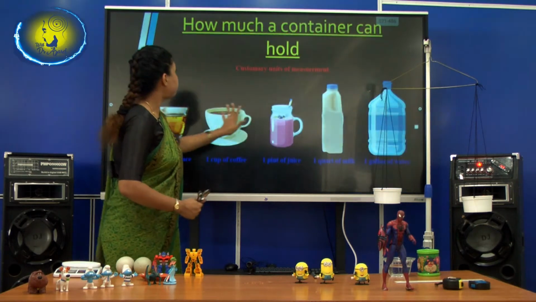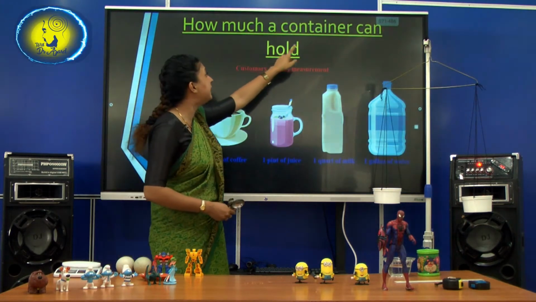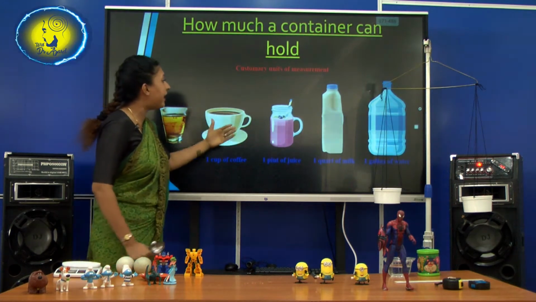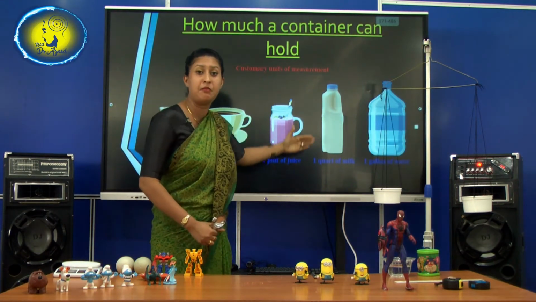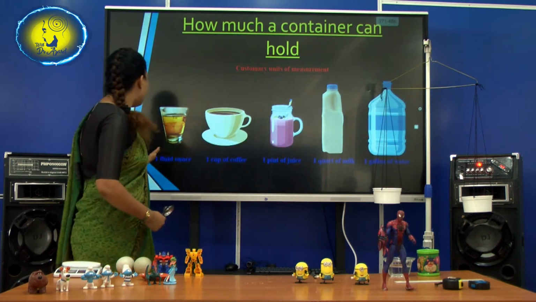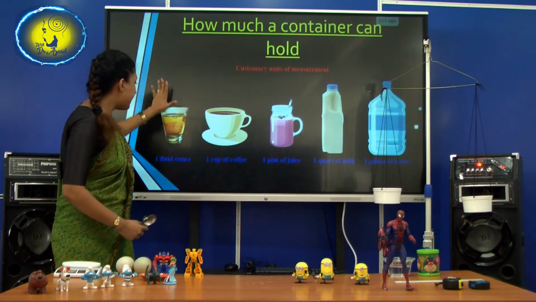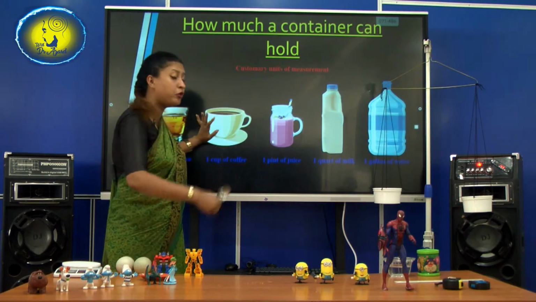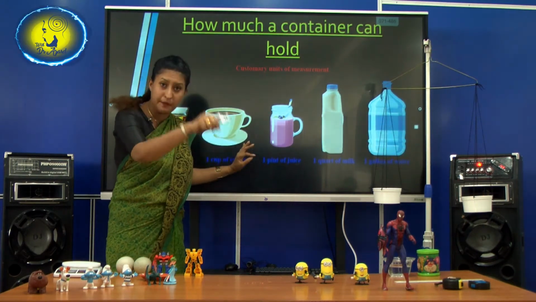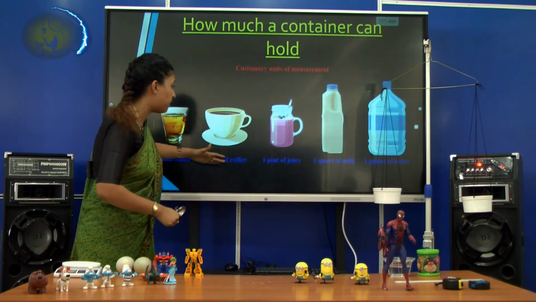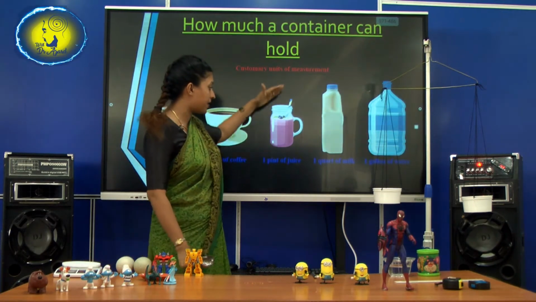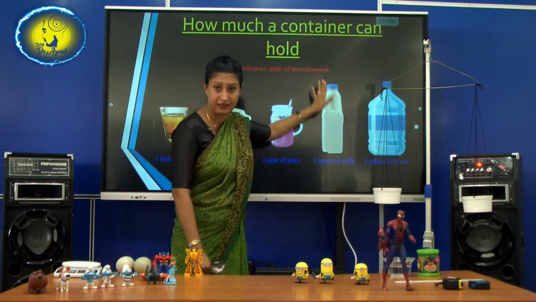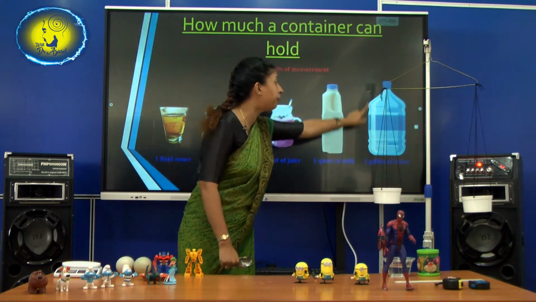Right. So, how much can a container hold? See, these are the ways that we can measure liquids. We can measure the capacity. Here, ounce. This is an ounce. A cup of coffee. Now, you use the cup to put water to your basin, isn't it? So, a cup. A pint of juice. 1 quart of milk. 1 gallon of water.